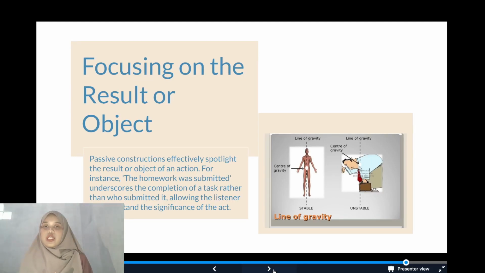Passive construction effectively spotlights the result or object of an action. For instance, the homework was submitted. It underscores the completion of the task rather than who submitted it, allowing the listener to understand the significance of the action.